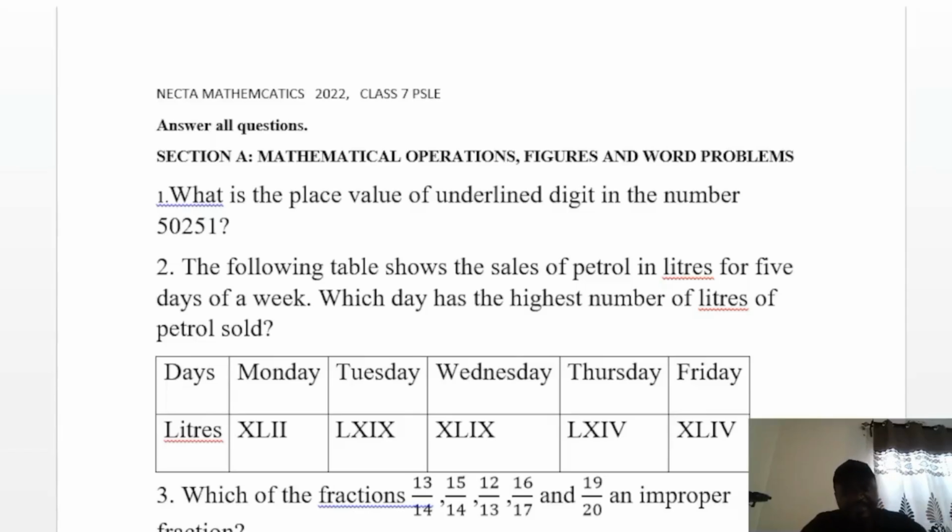Well, let's do some mathematics. My name is Mnyore Joseph. This is Mathematics NECTA, meaning National Examination Council of Tanzania, Mathematics 2022, Class 7A.